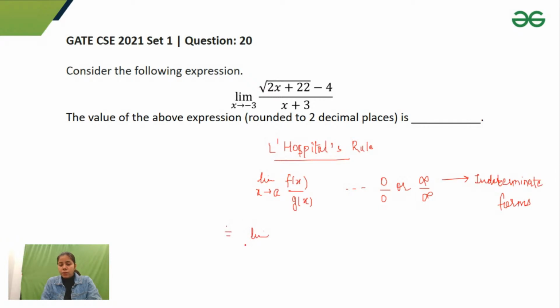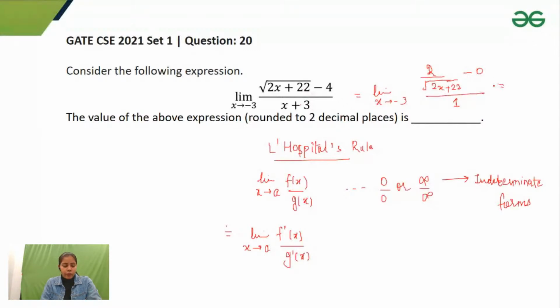If we are getting these forms, what would I do? I'll write this limit equals limit x approaches a of f'(x) upon g'(x). That means I'll take the differentiation of numerator and denominator. That is my rule here. So I'll write limit x approaches -3, because you are getting 0 by 0 form, so I'll differentiate numerator and denominator. By differentiating the numerator, I'll get 1 by square root of 2x plus 22, times the differentiation of 2x, which is 2. The differentiation of -4 is 0, and the differentiation of x plus 3 is 1, right?